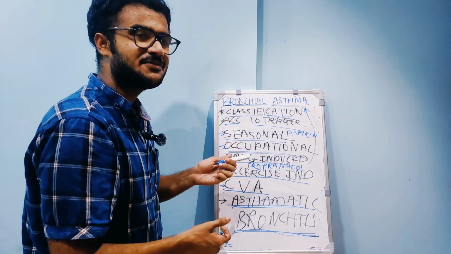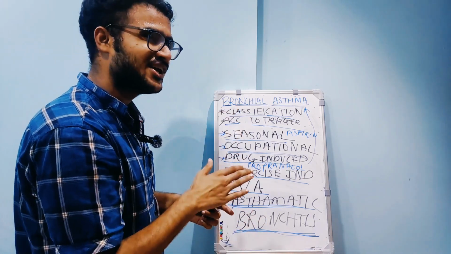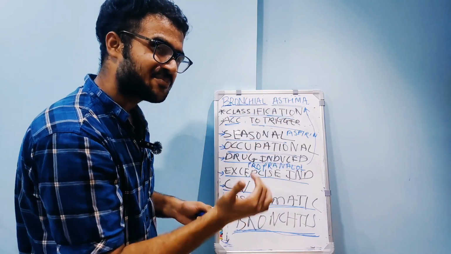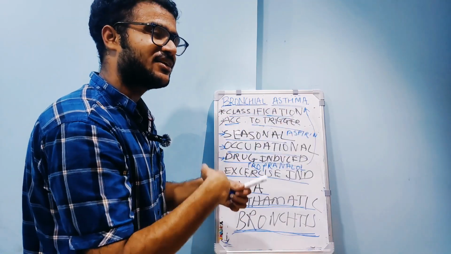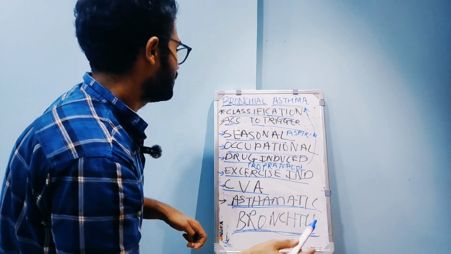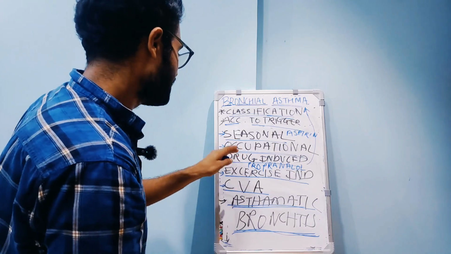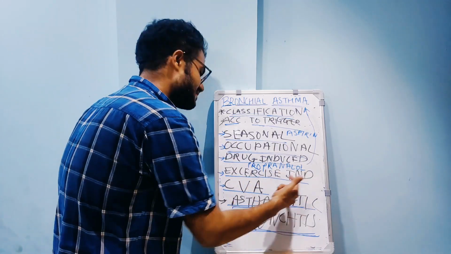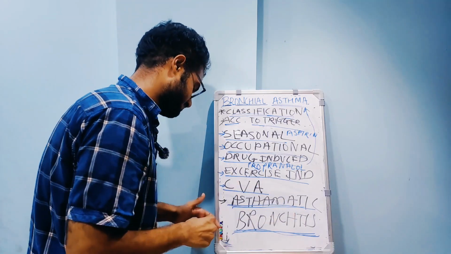So this is the classification according to type of antigen: early onset, late onset. Early onset means atopic or extrinsic or allergic, and late onset is non-atopic or intrinsic. According to the triggering events: seasonal, occupational, drug induced, exercise induced, cough variant asthma, and asthmatic bronchitis.